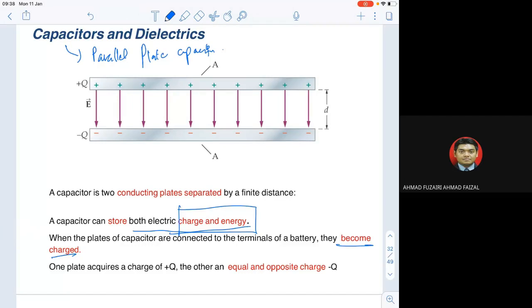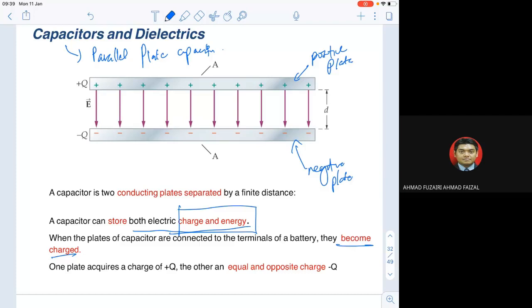Okay, why do we call it a parallel plate capacitor? Because it has parallel plates. One plate will have a greater electric potential, which we understand as the positive plate, and we have a negative plate.